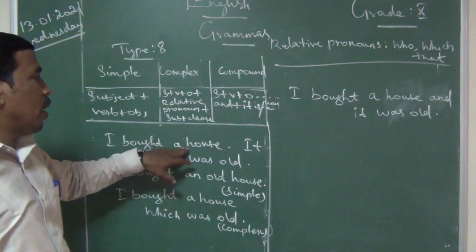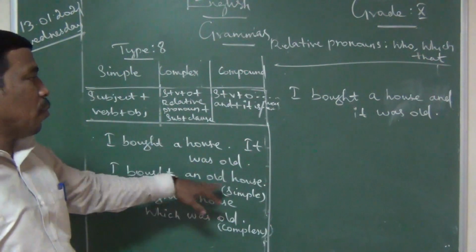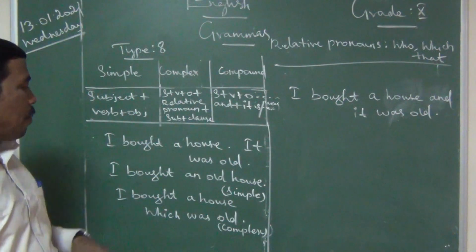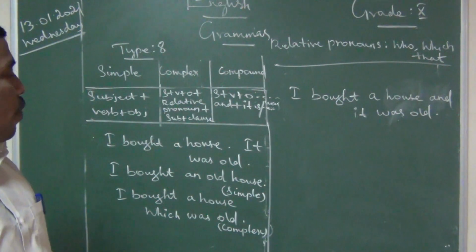Okay. I bought a house. It was old. I bought an old house. I bought a house which was old. That is a complex sentence.